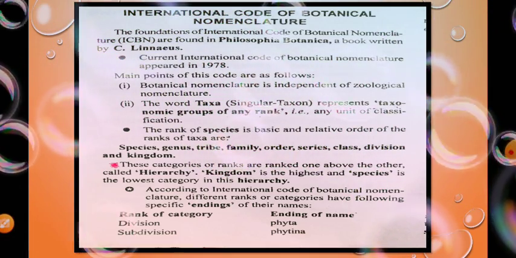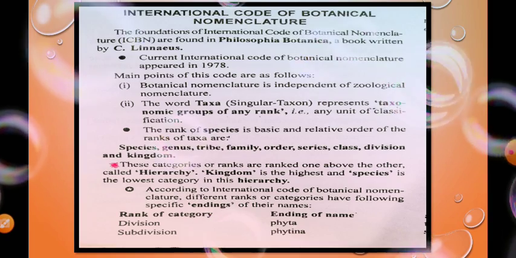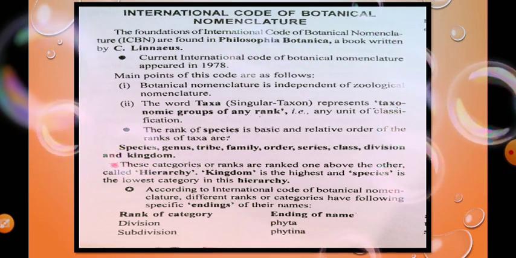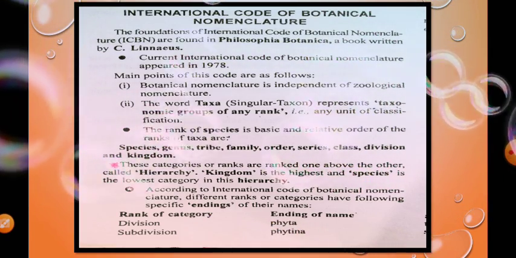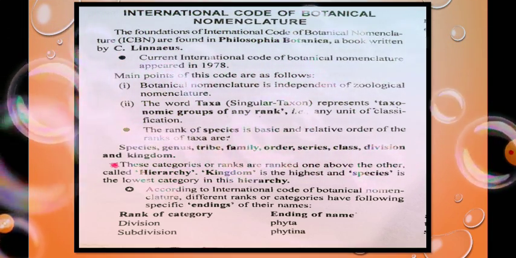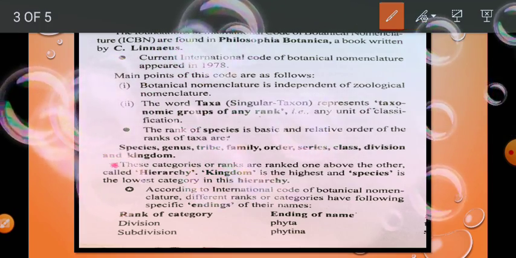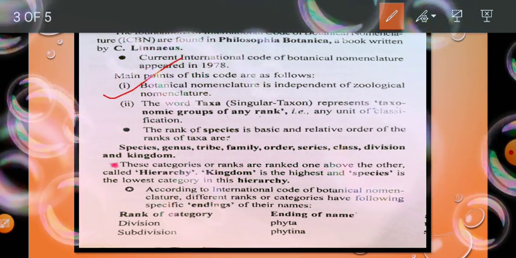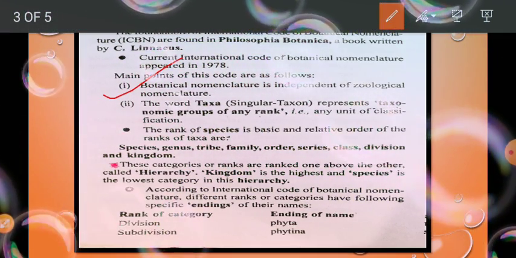One of the points followed by this code is that botanical nomenclature is independent of zoological nomenclature.